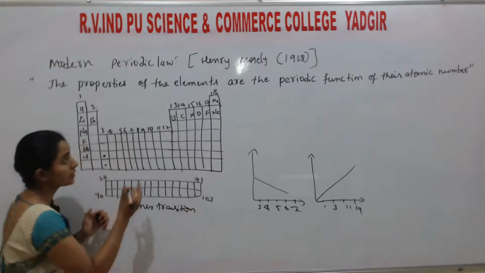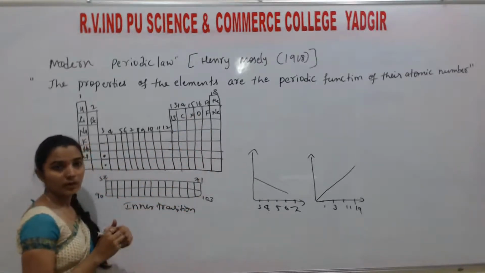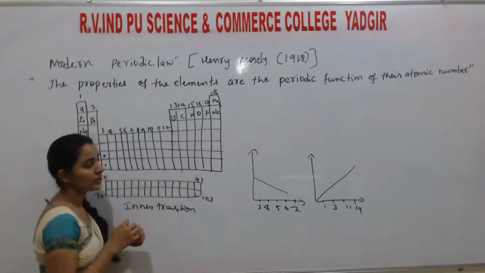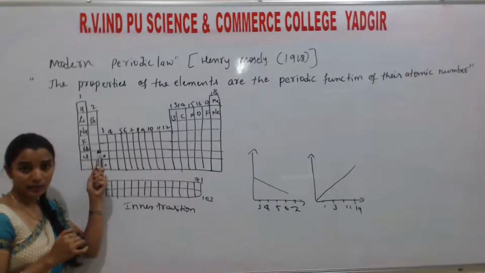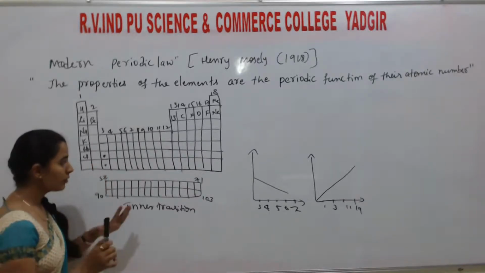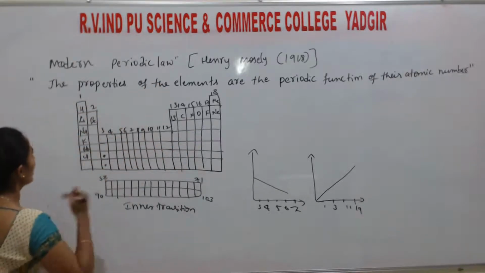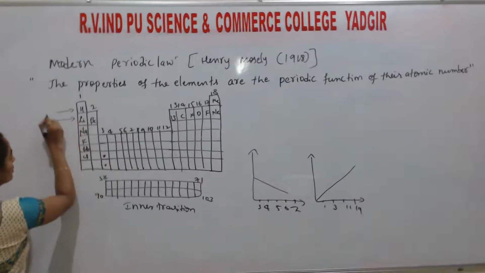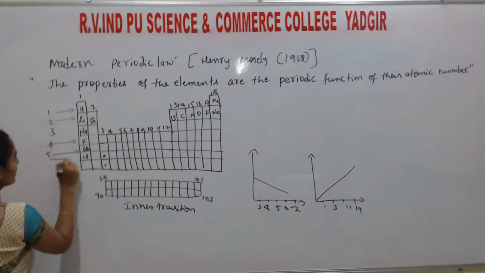What are these elements? These are called pnictogens, halogens, and this one is called chalcogens. These are called noble gases. These are called alkali metals. Why are they called so? I'll explain later.